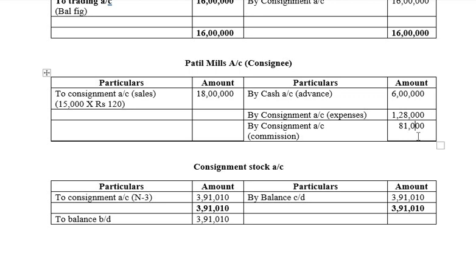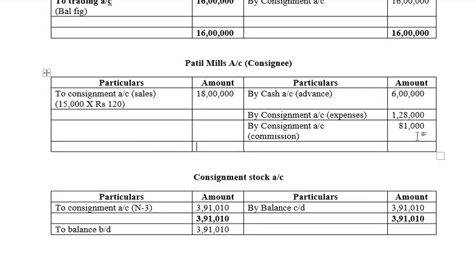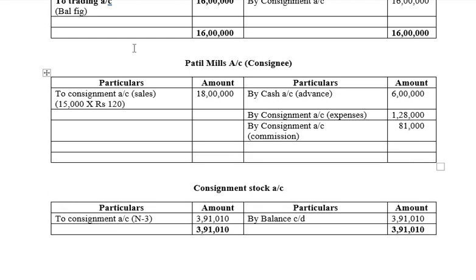So let's close this account. The total is 18 lakhs. Write the total to both the sides.